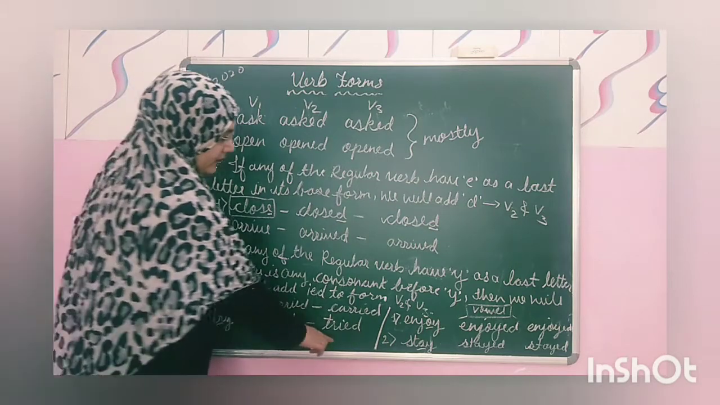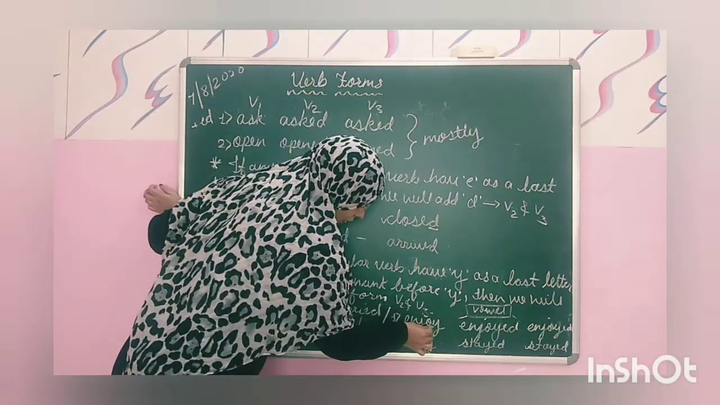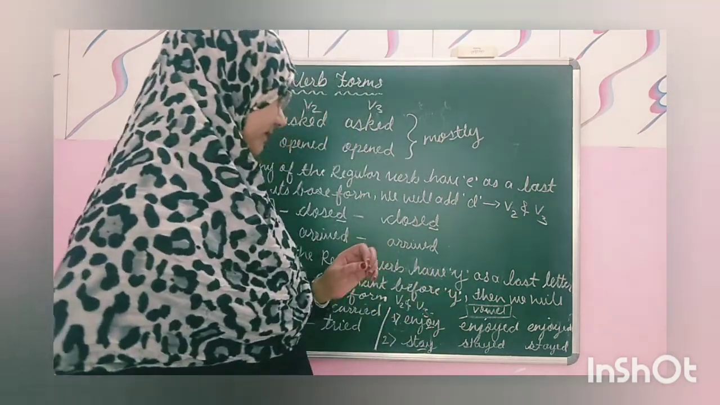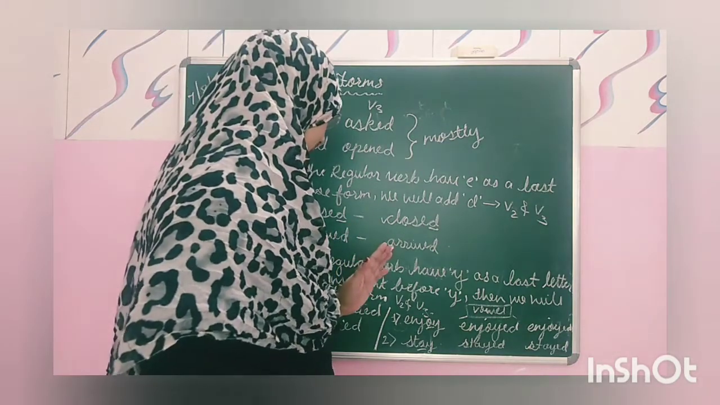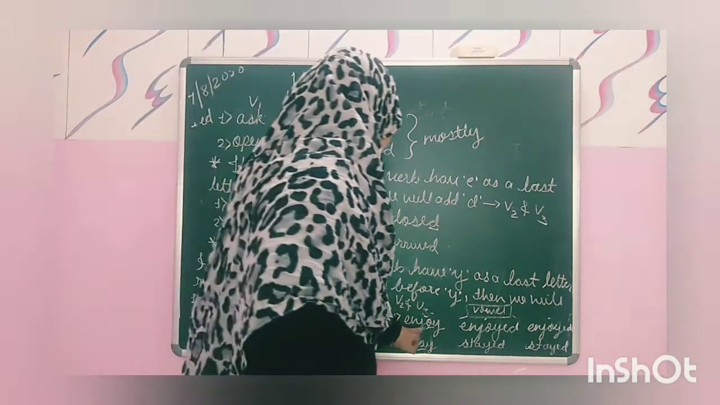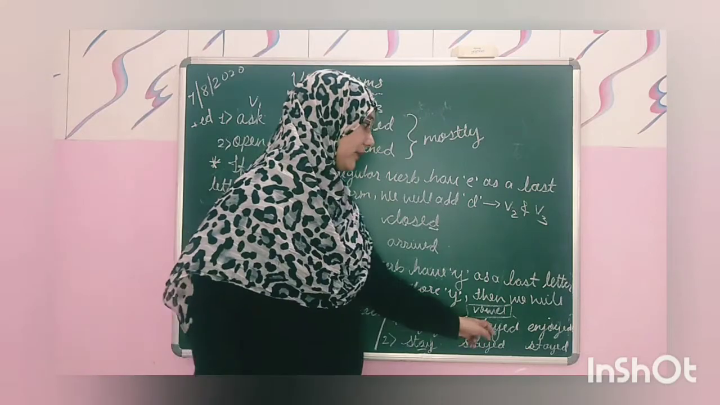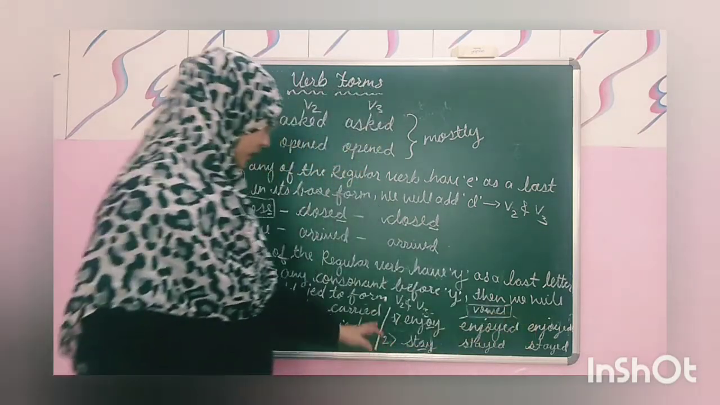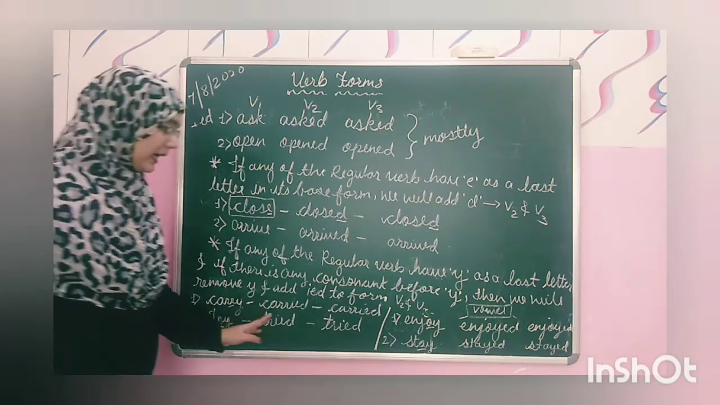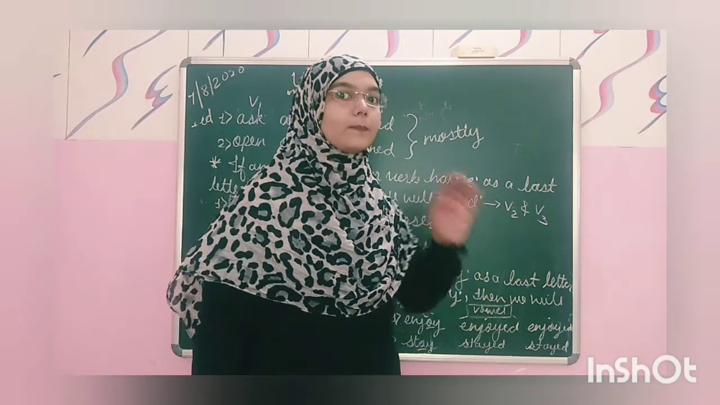Try, tried, tried. And if before the y it is a vowel, then we will add ed. We will keep y as it is, and we will add ed, not ied. E-N-J-O-Y, enjoy. Here o is a vowel, then it will become enjoyed, and here enjoyed. If before y it is a consonant, then we will add ied, and if before y it is a vowel, then we will add ed.